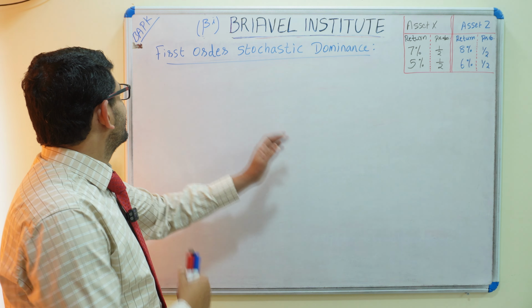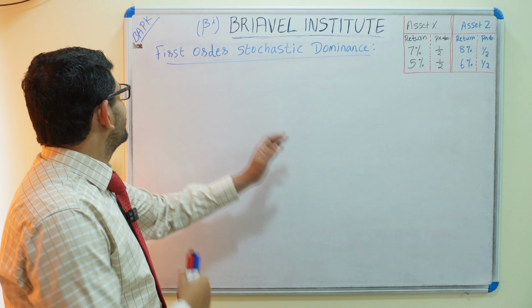For example, here I draw one asset X and asset Z. Now you see, there is some probability. For asset Z, the return is 7 percent, probability 0.5. For asset X, here is 5 percent, probability 0.5, and here is 8 percent, probability 0.5. 6 percent, probability 0.5. Now you compare both. Here is 7 percent, here is 6 percent.